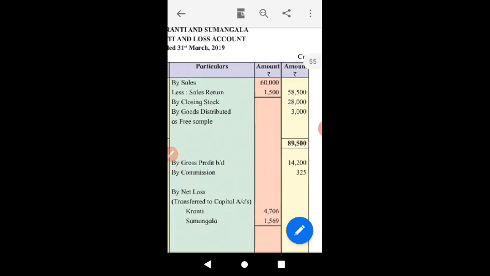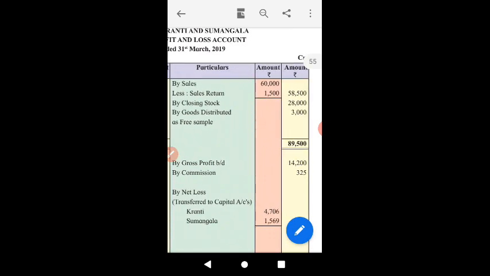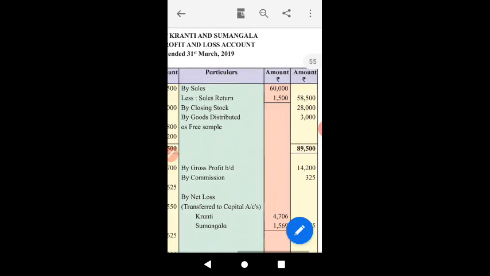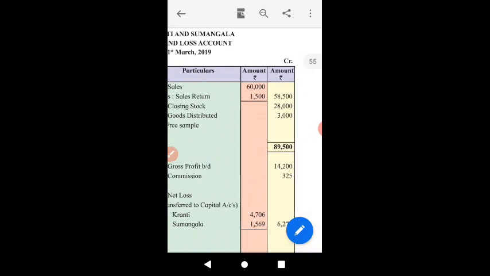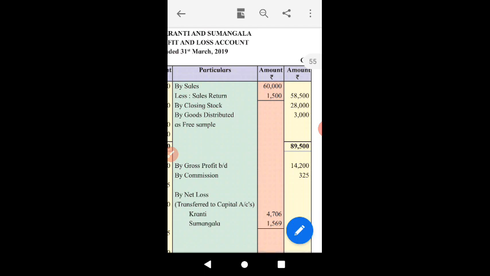So outward movement of goods is credited to the trading account. By selling the goods, goods are going out, so sales are credited to trading account. Then goods distributed as free sample, goods are going out of the business, that is also credited to trading account. When goods are withdrawn by the proprietor or partner, that will also be credited to trading account. And other outward movements means goods destroyed by fire, goods lost by theft.